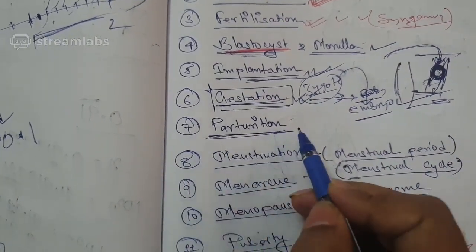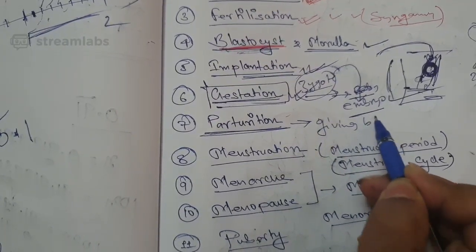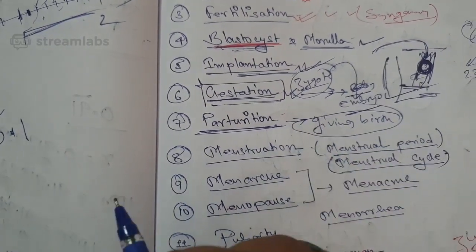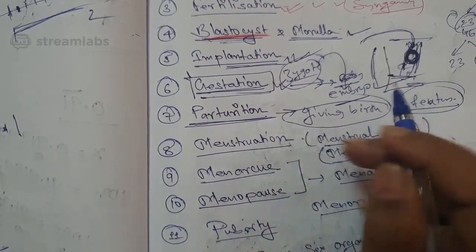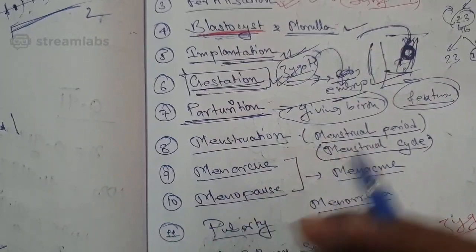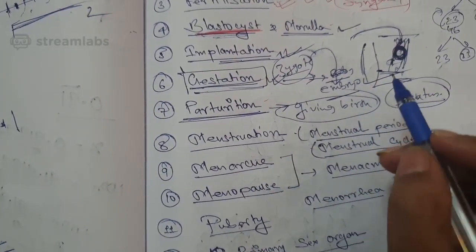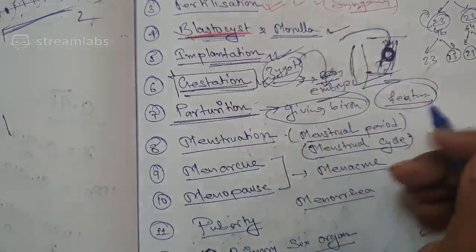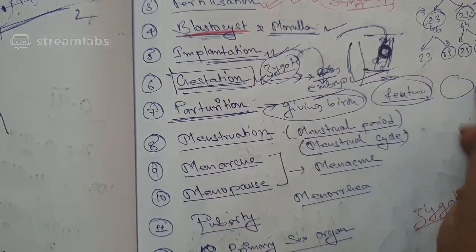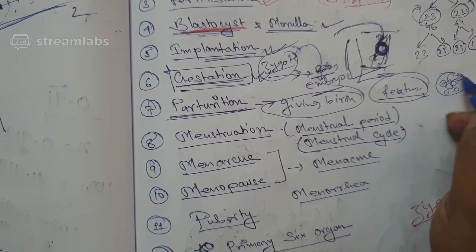What is parturition? Parturition is giving birth, taking out the baby after it has fully developed in the woman's body. I hope you understand the term fetus. The fetus is formed after the development of the embryo, when it moves a little inside and forms in the lower portion of the inner part of the female uterus. The fetus has a placental wall around it, and the baby develops inside it with hands and legs and everything.